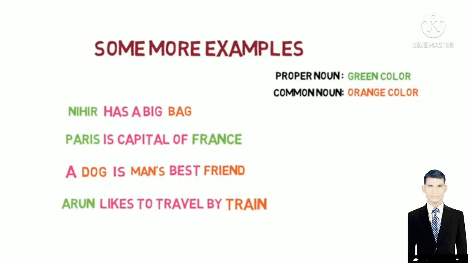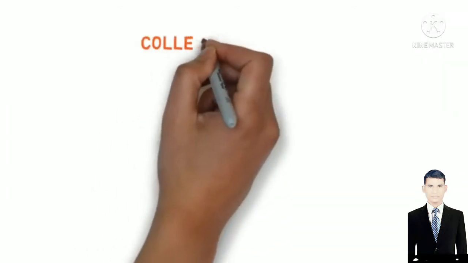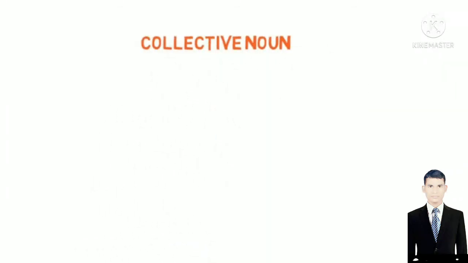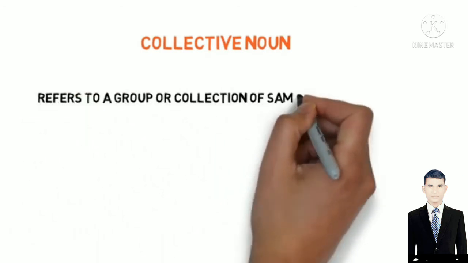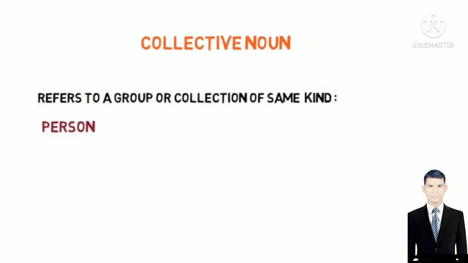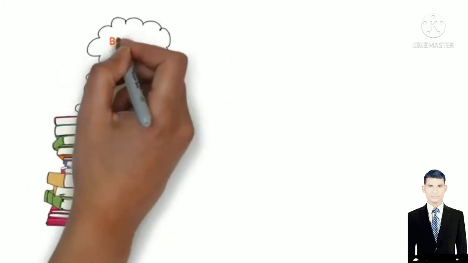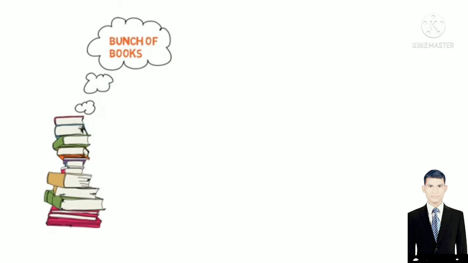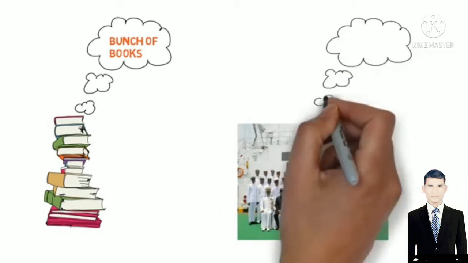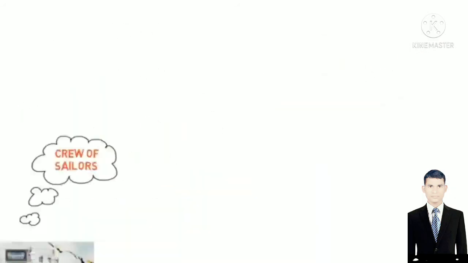Now let's look at another category of noun, collective noun. A collective noun refers to a group or collection of the same kind of person, place, or thing. Let's look at an example to make things clearer. A collection of books is referred to as a bunch of books. So here bunch is a collective noun which refers to many books at a time. Many sailors in the navy are referred to as a crew of sailors.